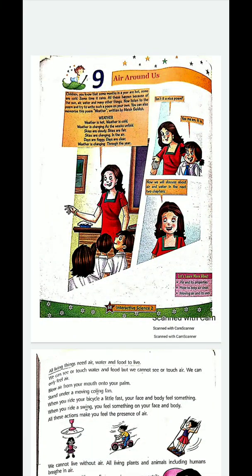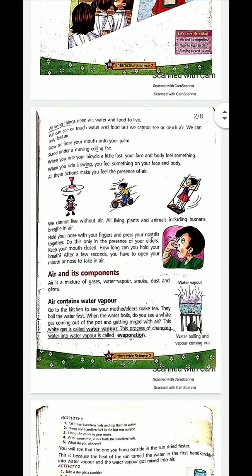So, we were studying the chapter Air Around Us. We studied how the air is around us and we can feel it, but we cannot see it. We can breathe the air. We can feel the air from the fan. We can feel the air while riding a bicycle. We can see the water vapor when the water boils up. So the components of air contain water vapor.